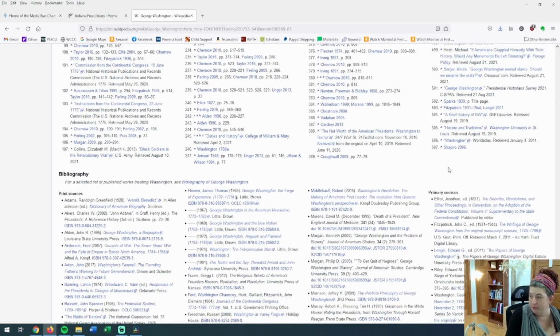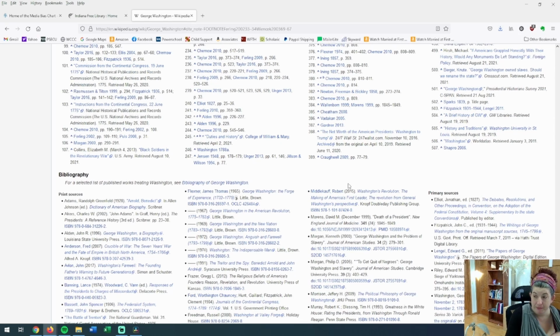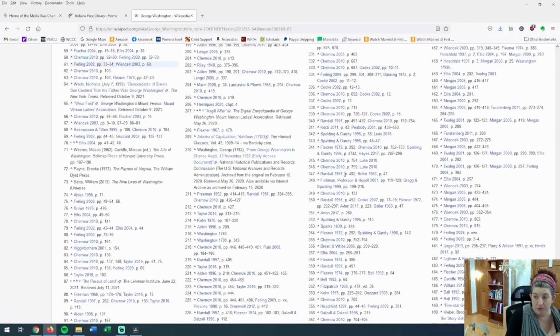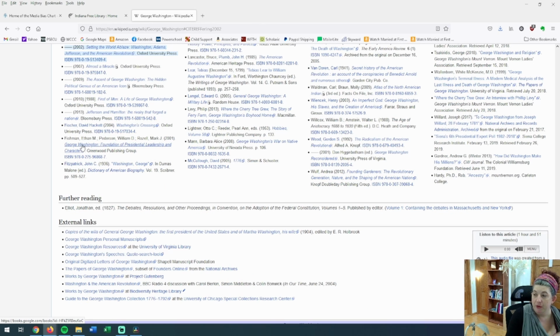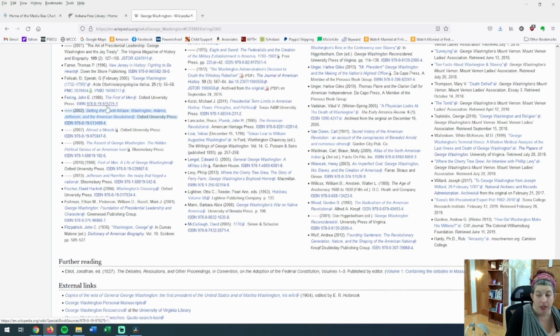It has 507 footnotes. But these footnotes tell you where they got that information. In this case, it was a book. And I can click on it and there's the book. So I can actually find that book in the library if I wanted to. I can then go and read that book if I wanted to do that.